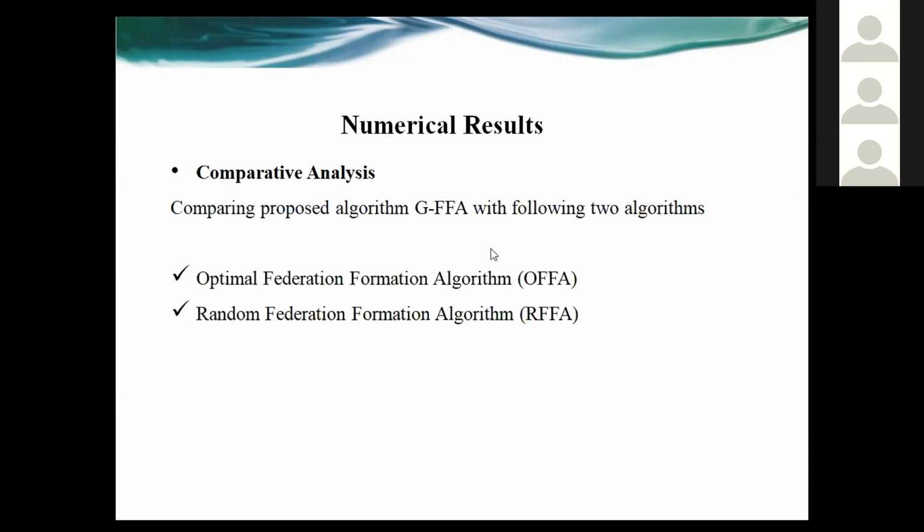The next one is the random federation formation algorithm, RFFA. It randomly chooses any of the federation sets and forms a new federation, so it is not always possible for RFFA to give the optimal solution.